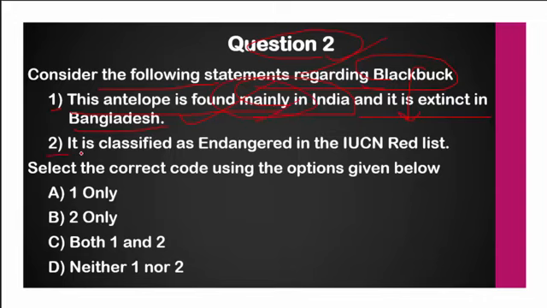What is the second statement here? It is classified as endangered in the IUCN Red List. No, this is a wrong statement because it is not classified as endangered. Rather, it is classified as least concern. So it is classified as least concern in the IUCN Red List. So the second statement is wrong here. The first is correct and the second is wrong. So the correct answer here will be A, that is 1 only.